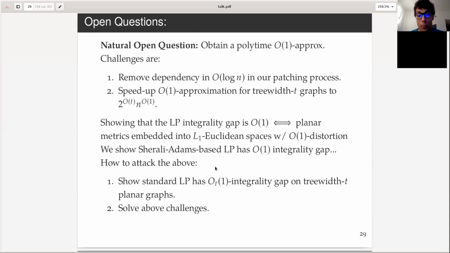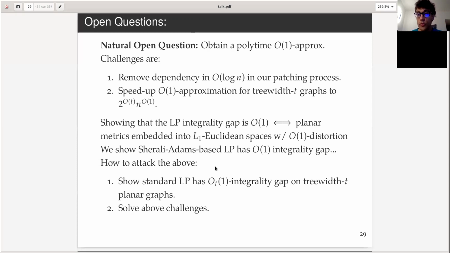And making progress toward that, the technique we developed can be useful for that. I think one key result to obtain along this line, if we want to use our framework to go there, is to show that the standard LP has constant integrality gap on treewidth T planar graphs.